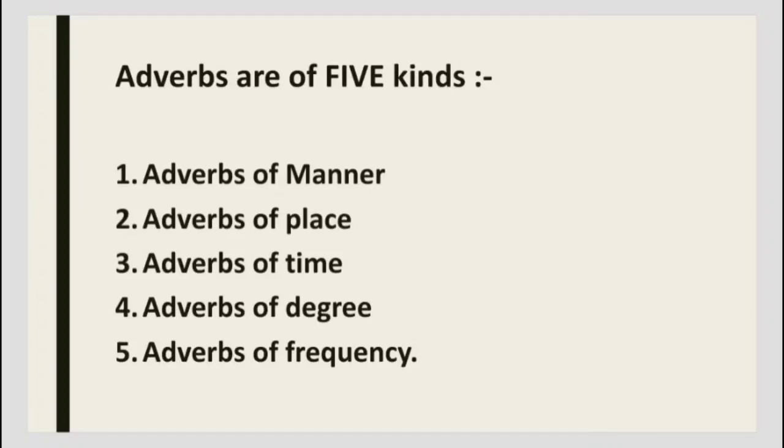Third, adverbs of time: related to time. Fourth, adverbs of degree: what degree is mentioned here. Fifth, adverbs of frequency: what frequency is used here. We will learn one by one with the meaning and examples.